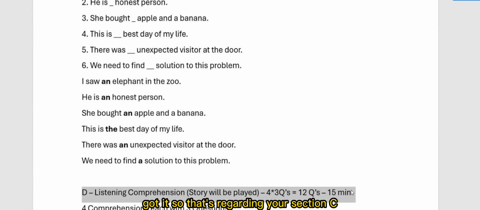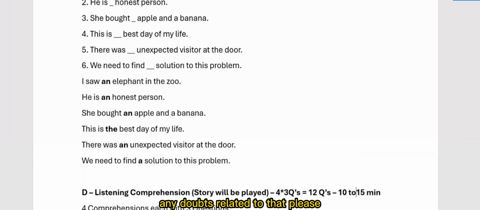So that's regarding your section C. Any doubts related to that, please?